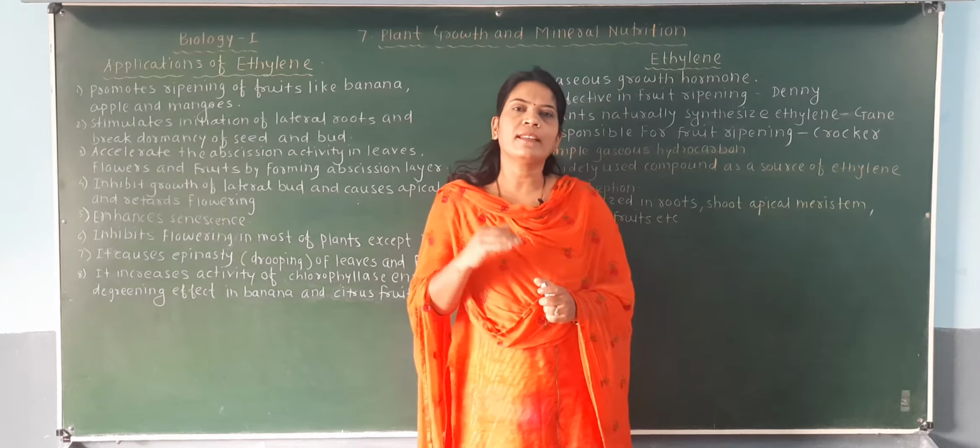The statement of Denny and the statement of Crocker are the same. Both have given the statement that ethylene is the fruit ripening hormone, while Gain only states that ethylene is produced naturally in all plants. Okay, so this is about the ethylene hormone.